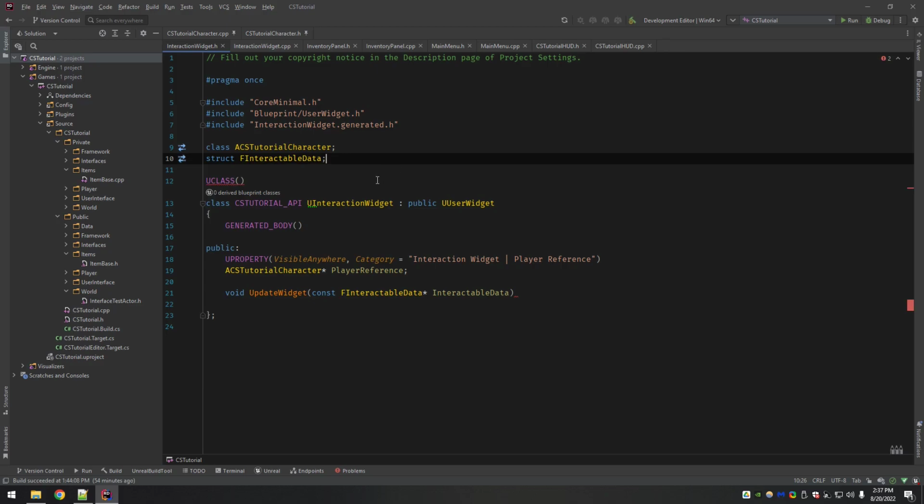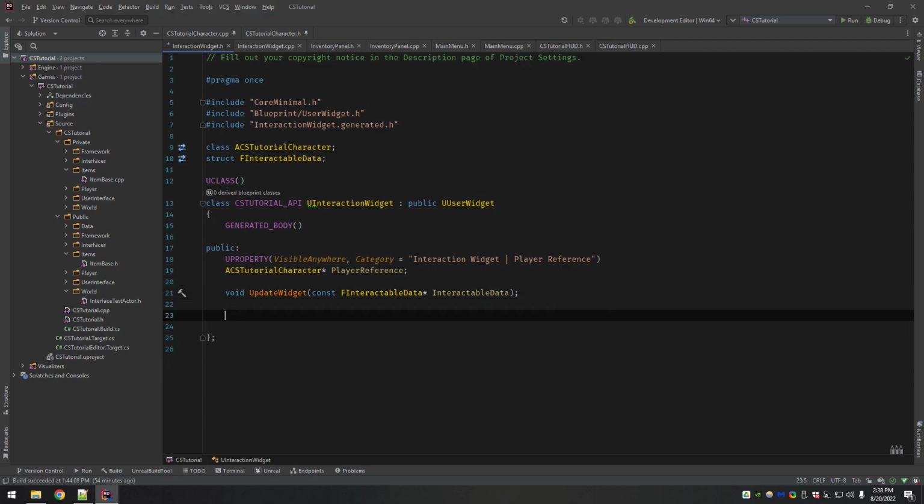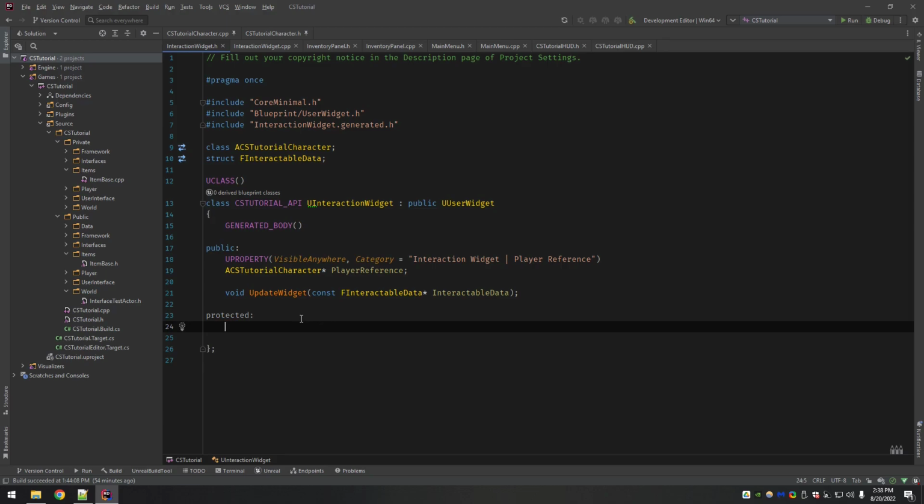So I'm not really narrating when I'm doing these forward declares here, but again, you forward declare most things the same exact way. You just put it outside the class somewhere in this file so that the compiler sees this and knows it's a type that will be defined elsewhere. Okay, now everything else doesn't need to be accessed from outside the class. So really the only thing we call here from outside is update widget. So everything else can be protected.